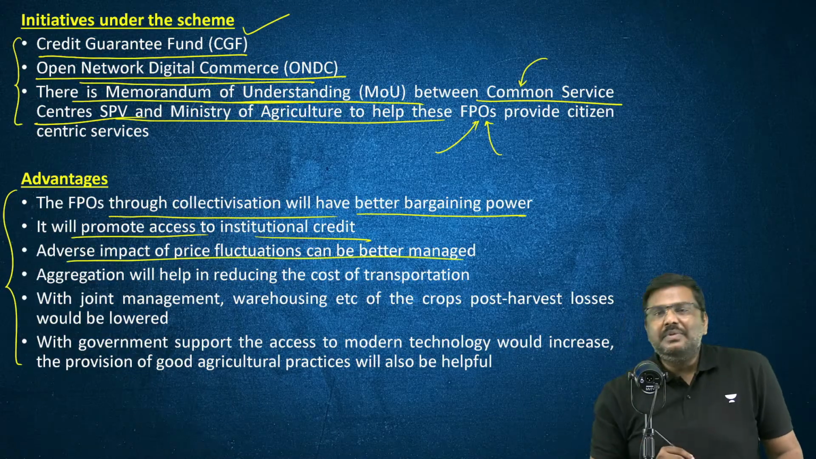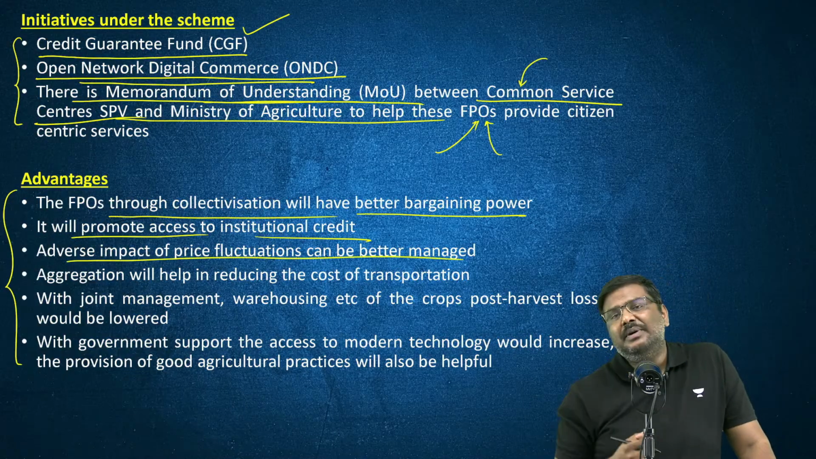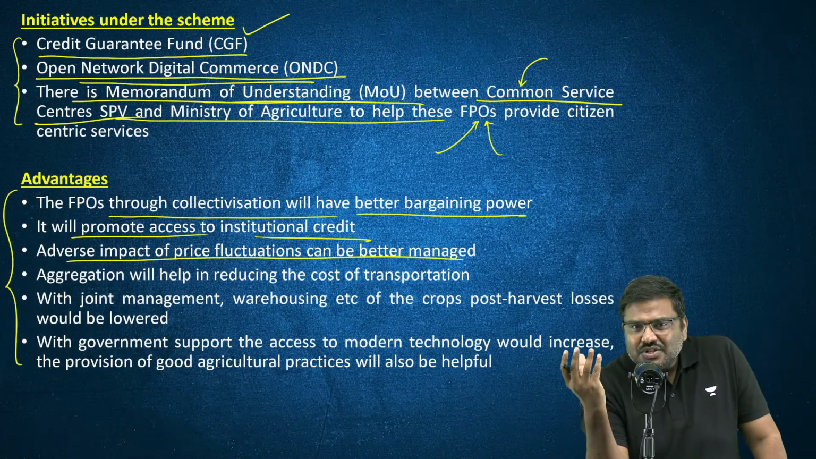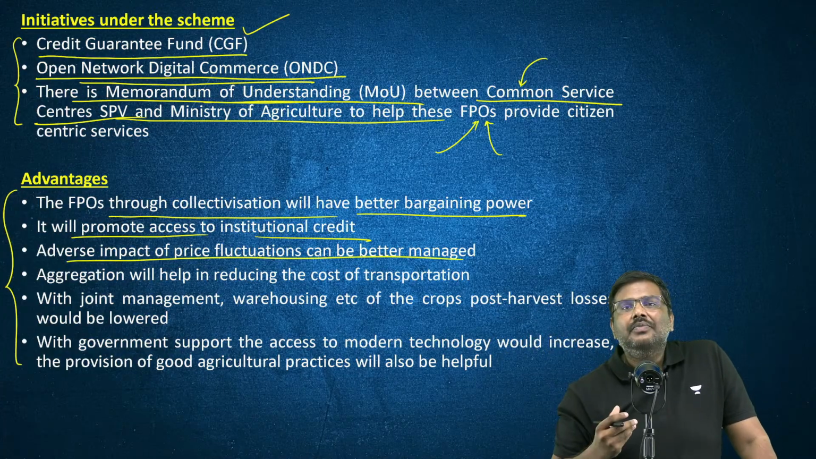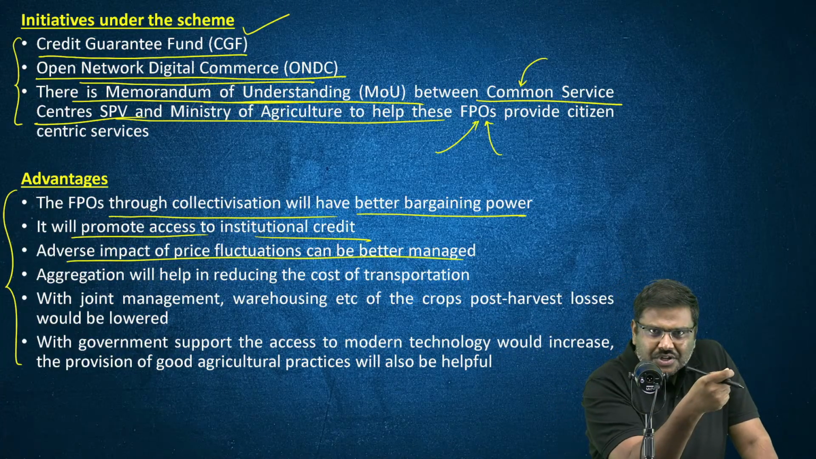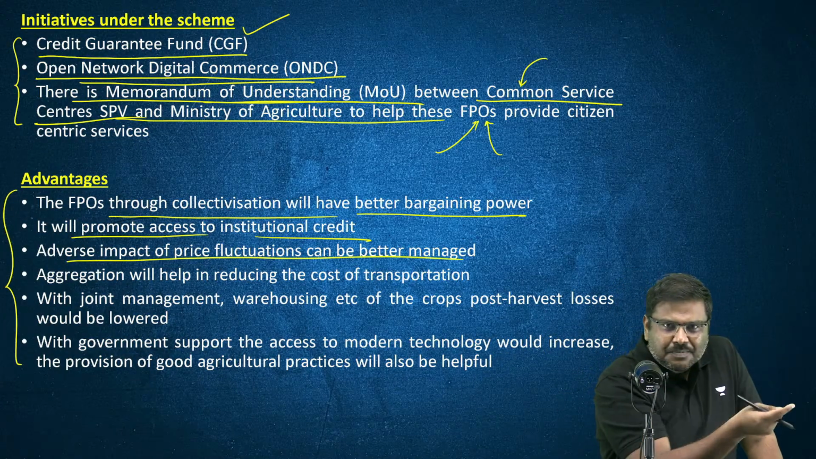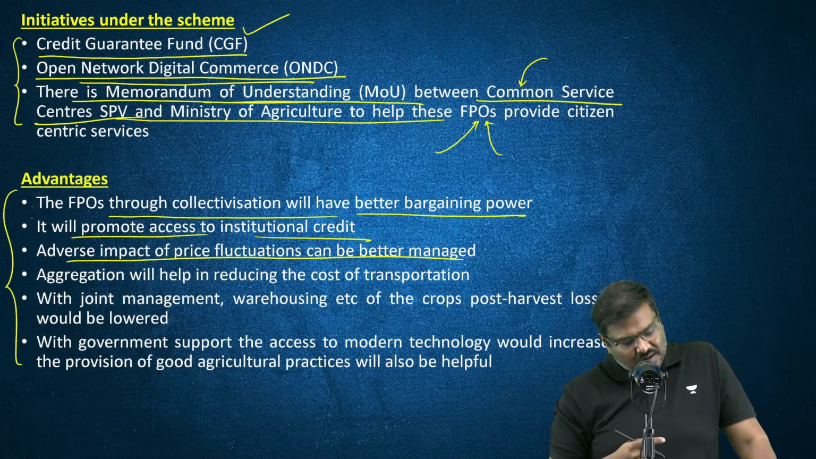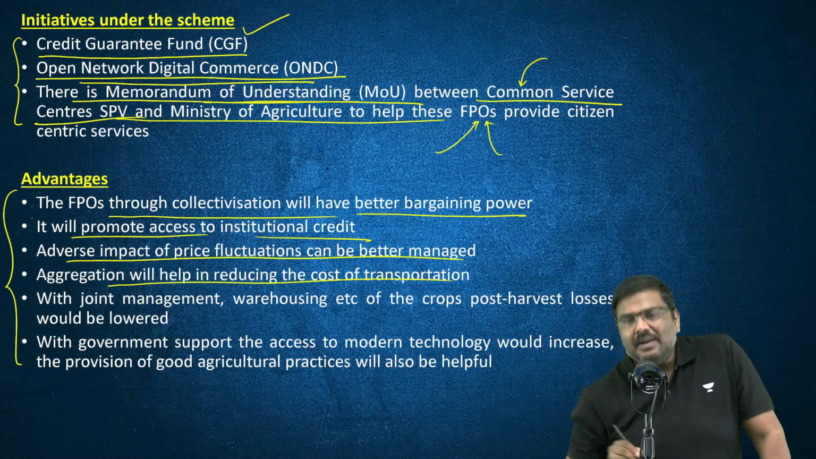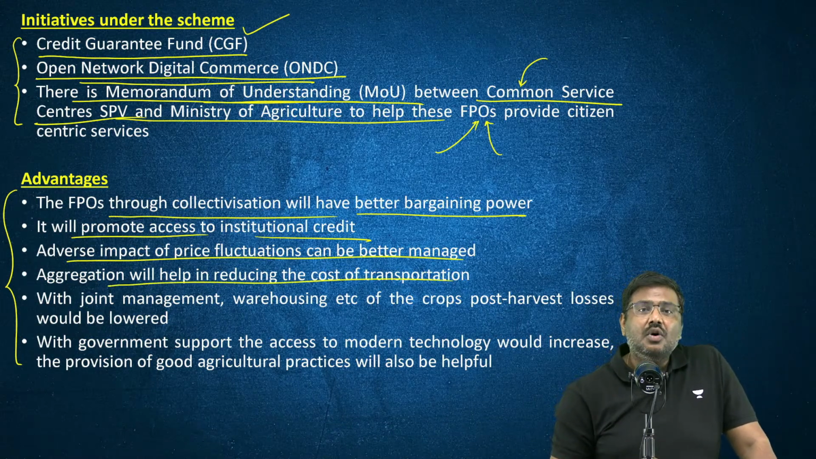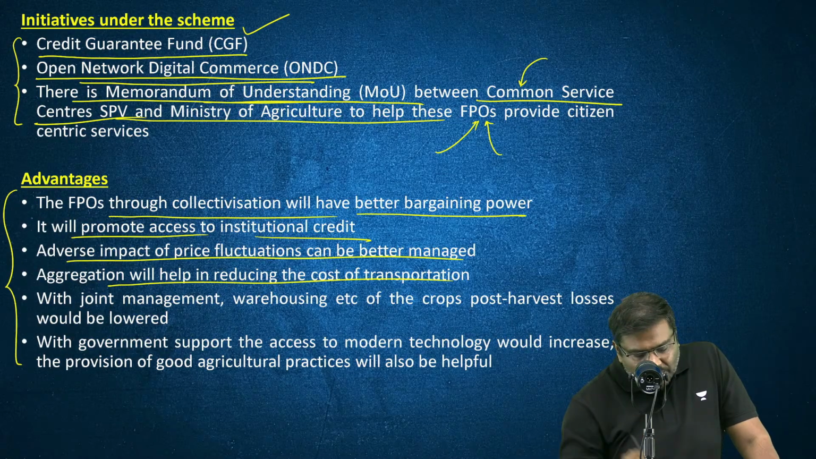Adverse impact of price fluctuations can be managed better because essentially they are in a group now. They can manage better supply, better transportation, better warehousing, etc. Aggregation will help in reducing the cost of transportation and warehousing. Joint management of warehousing will also become better.